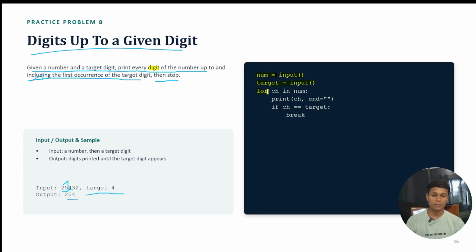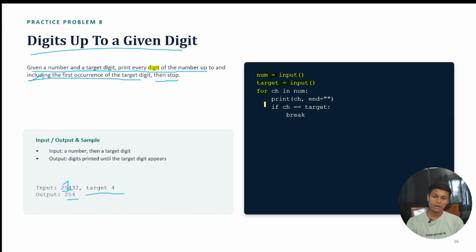After taking input for target, we are going with our for statement. We are using a for loop here. Why in every code are we using a for loop and not a while loop? In a simple way, the for loop is easy to write.